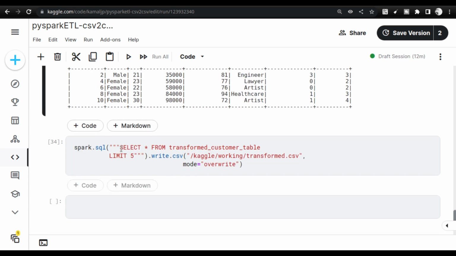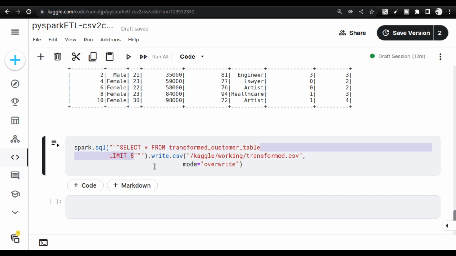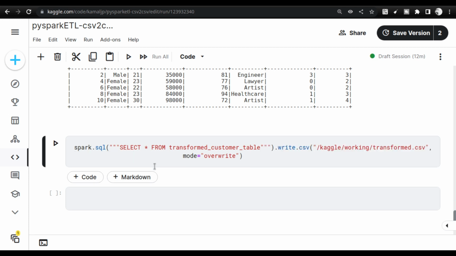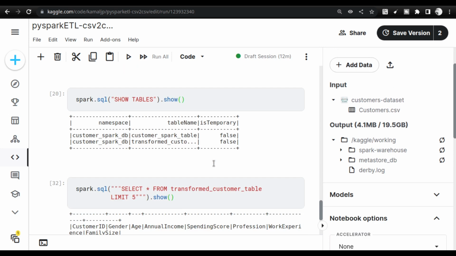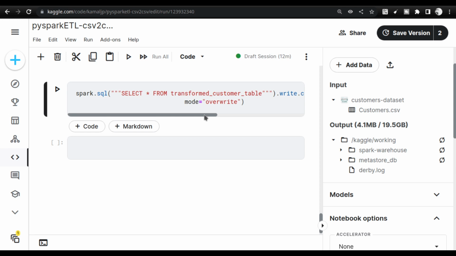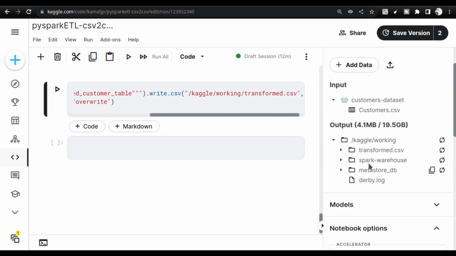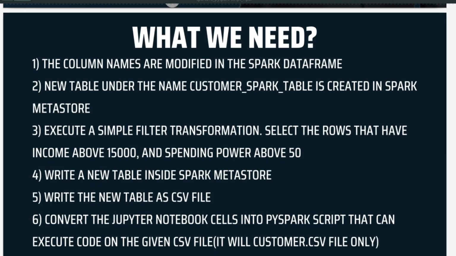Finally, we want to write. I shouldn't be using a limit here, so I'm going to remove this. I hope that in the final one I'm not using a limit. If you limit it, then there is no point of transforming it. Most of the data will be lost. So I'm going to execute this, and you will see that it executes in no time. It's a very small data set, and you will have a new file in the Kaggle working directory. In a moment you see that transform.csv has come into the picture. So the entire transformation activity was done.